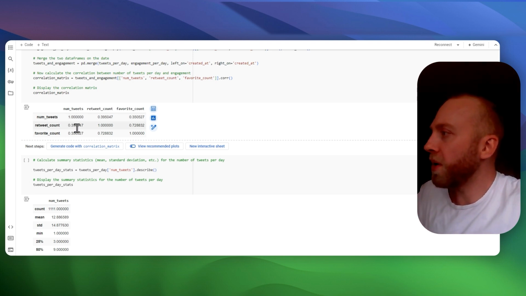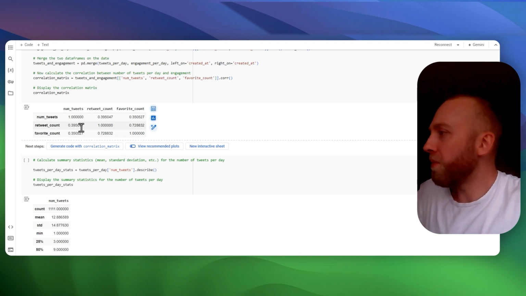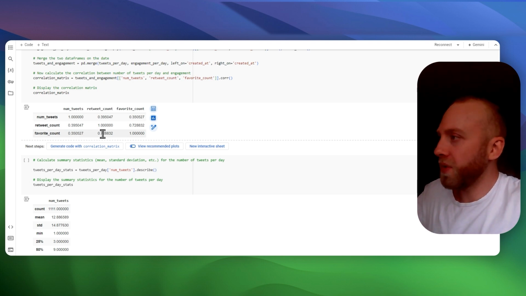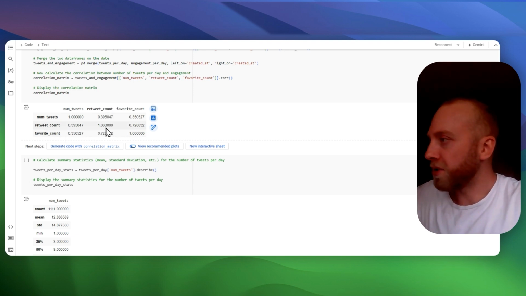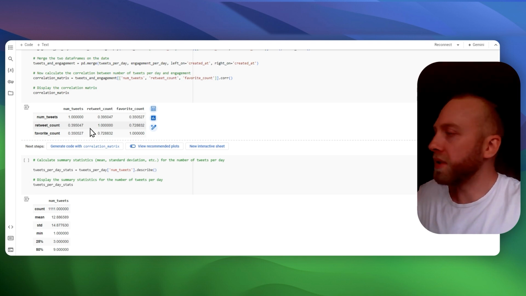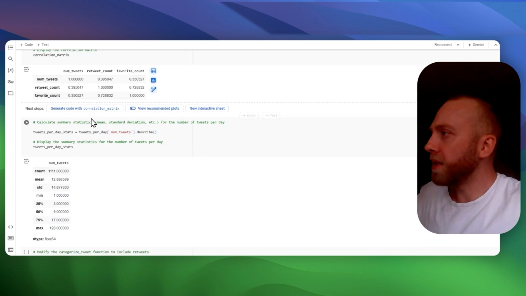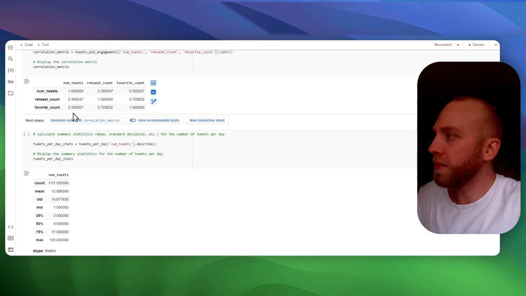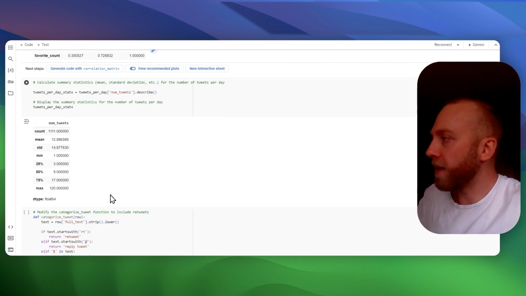Essentially, this is showing that the higher the amount of tweets you put out per day, it's correlating roughly with the number of retweets you're going to have. And then of course, this makes sense: the favorite to retweet is going to be correlated. The more popular a post is, the more these two metrics are going to be in unison with each other. And as you can see, basically the more tweets he puts out per day, the higher the retweets and favorites are going to be.